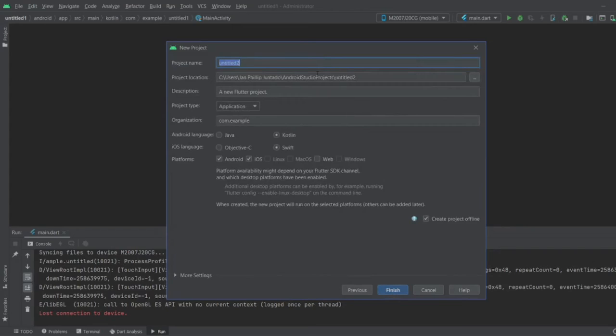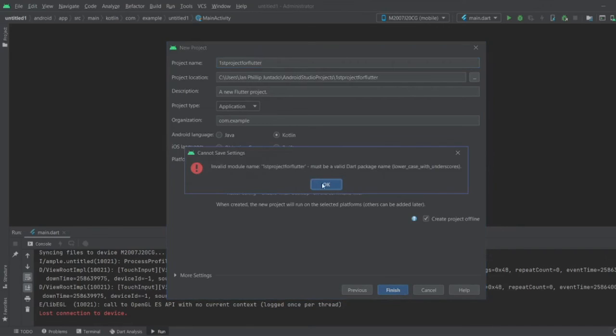Next, you wanna go ahead and name your project. First project for Flutter. And then click Finish.